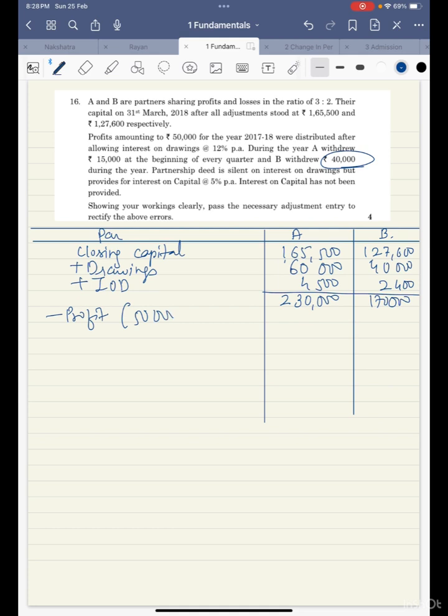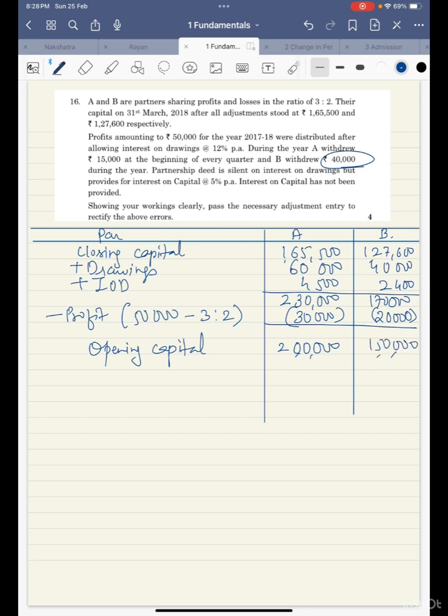Profit is 50,000, which got distributed in the ratio 3:2. So this will be 30,000, we'll subtract it, and 20,000. So here we'll get the opening capital as 2 lakh and 1,50,000. This is their opening capital.